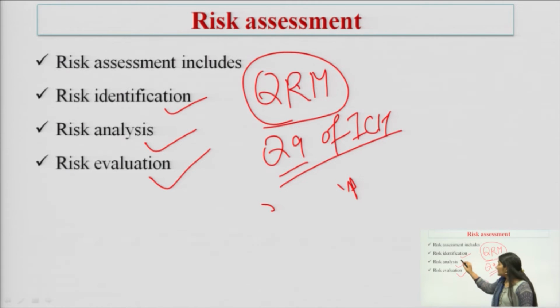In risk identification, we have to identify the risk, meaning what might go wrong. Next is risk analysis, where we have to analyze the risk. In the first step, we are identifying the risk. What is the risk?